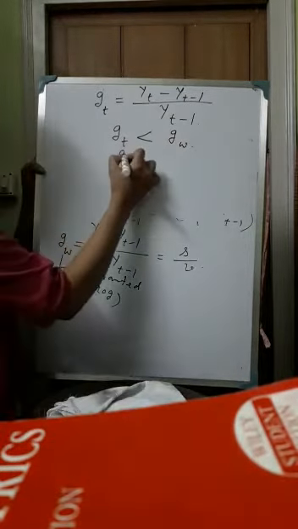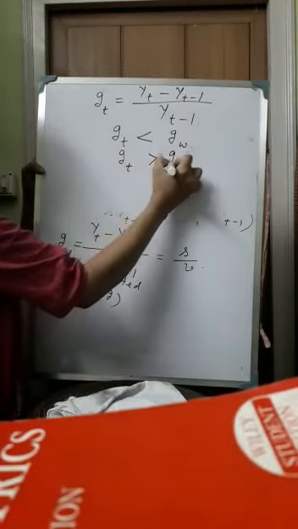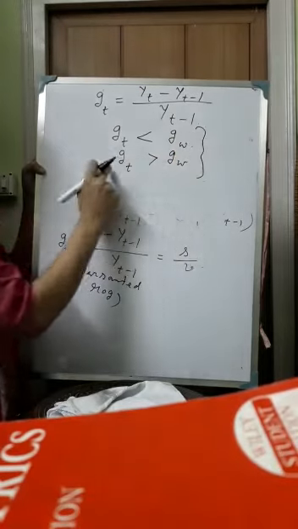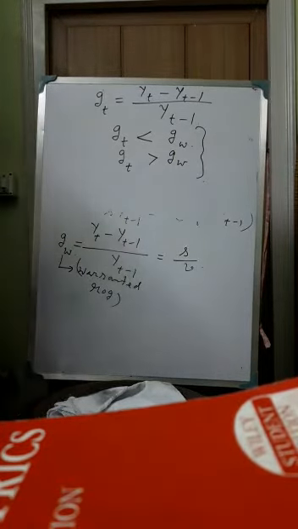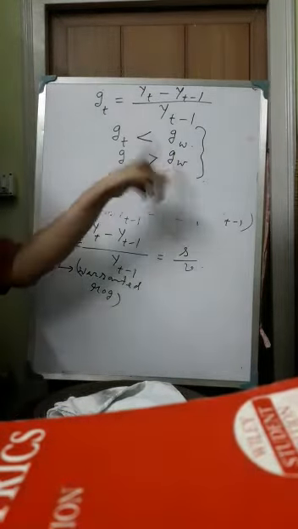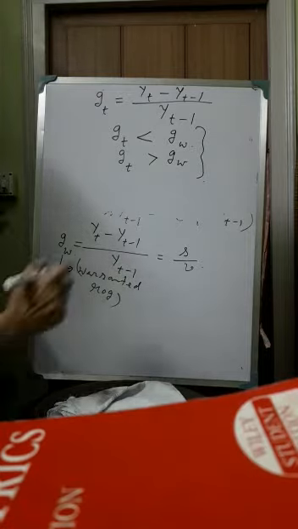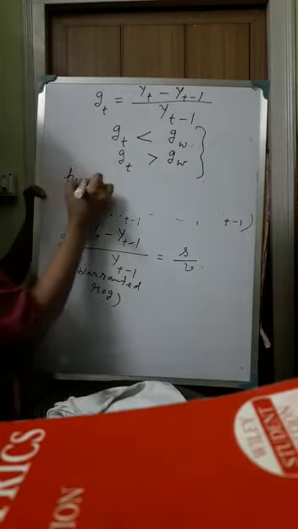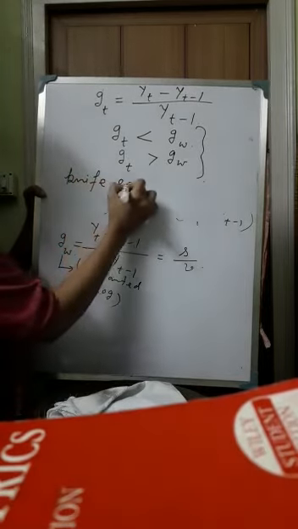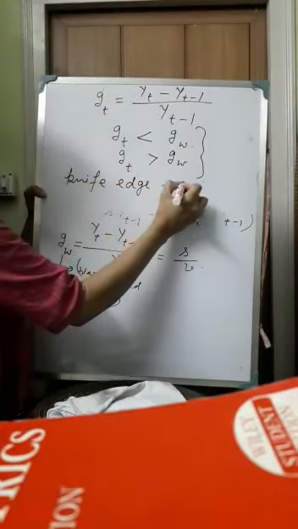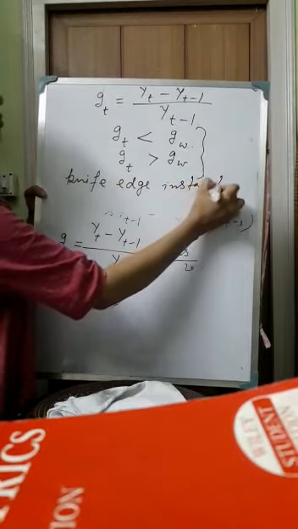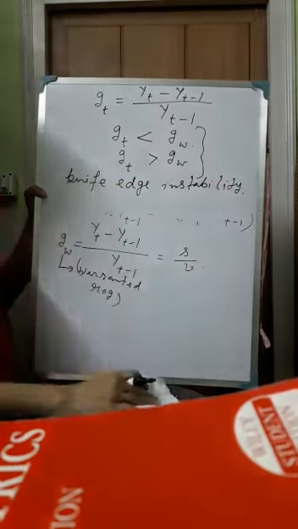The same is true if G_t is greater than G_w. In this case also different forces will push the economy further away from the warranted rate of growth. So there will be fundamental instability in the economy. This type of instability in Harrod's model is called knife edge instability.